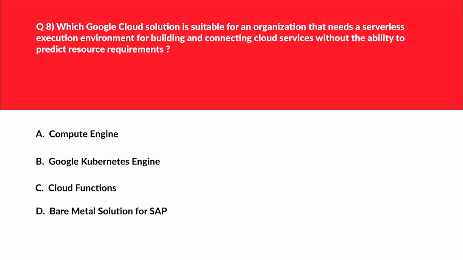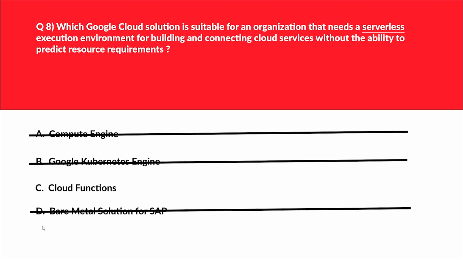Alright, let's look at this question. It will test your concepts on serverless. We'll look at option A, B and D. A says Compute Engine, B says Google Kubernetes Engine, and D says Bare Metal Solution for SAP. If you look at these three options, A, B and D, none of these are serverless in any way. Therefore, incorrect choice. Let's move to option C. That is the only option left, that is Cloud Functions. So it is the same as AWS Lambda.